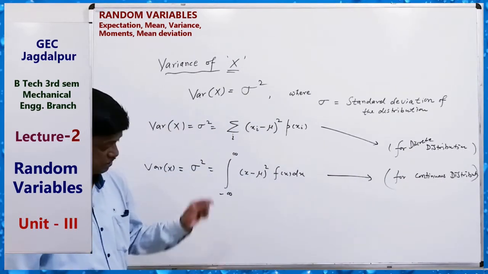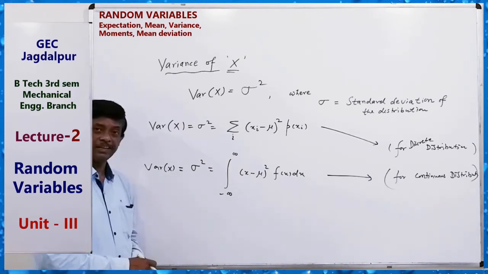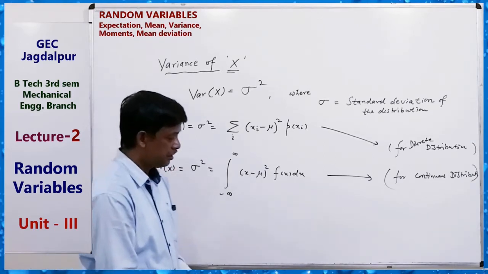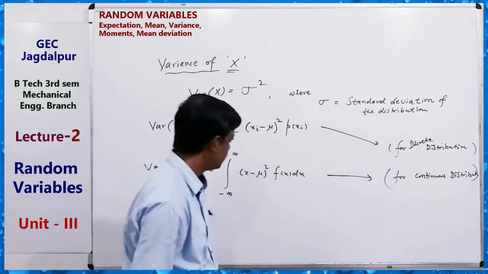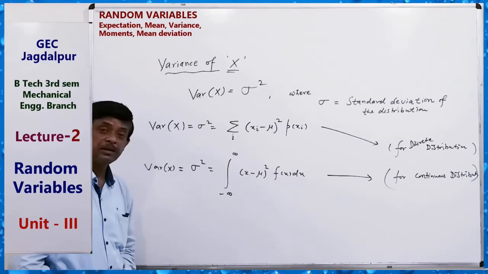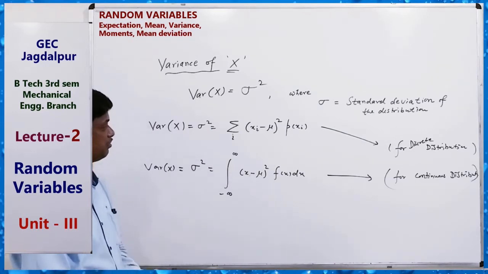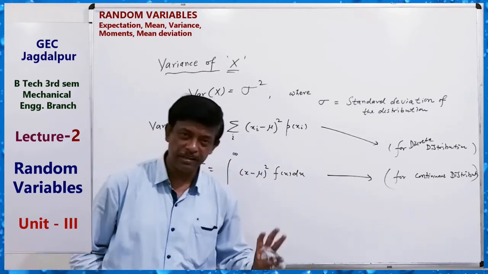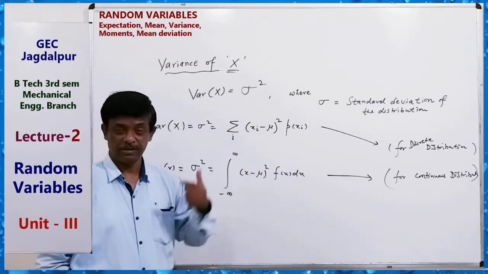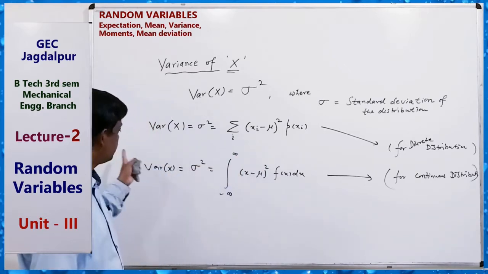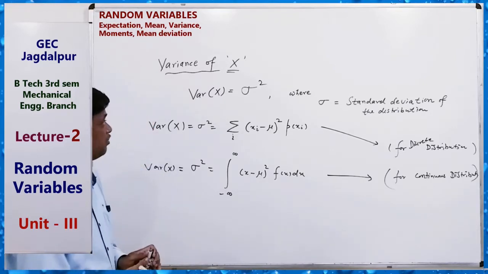Mean we know is the expectation of x. This is the variance for a continuous probability distribution. Okay, now another formula is also required. The first formula is for mean, which we can find using expectation. The second formula is for variance. The third formula is for moment.